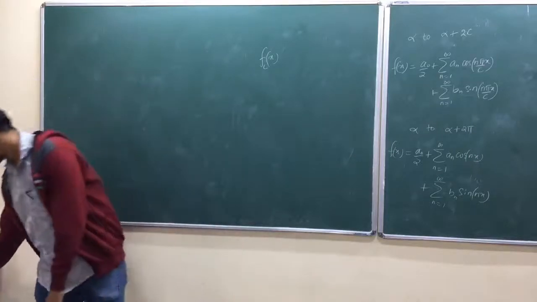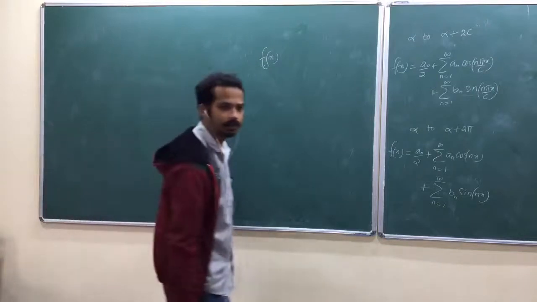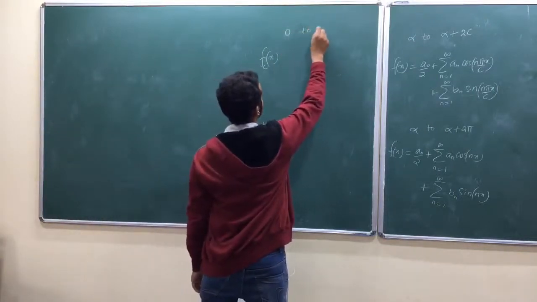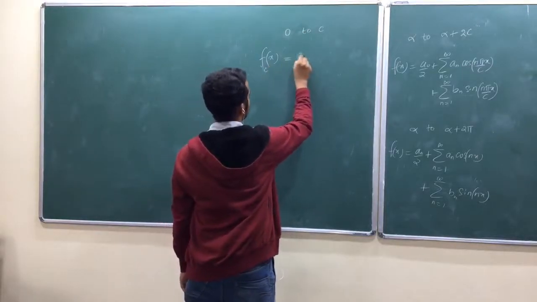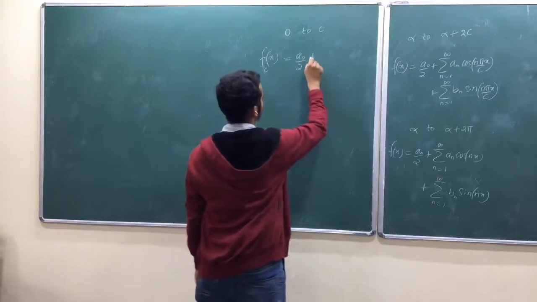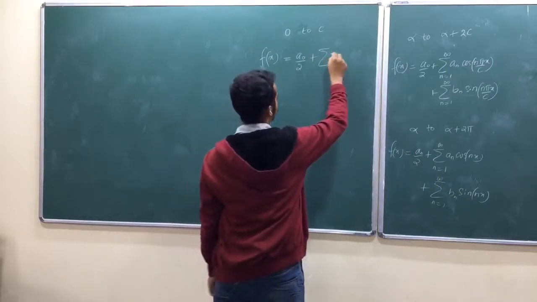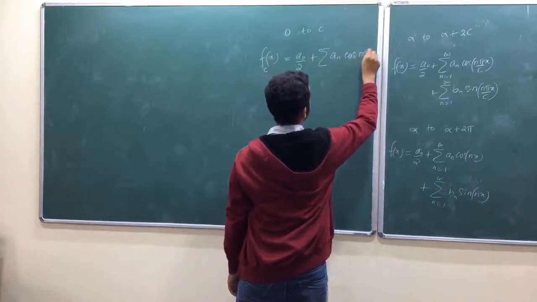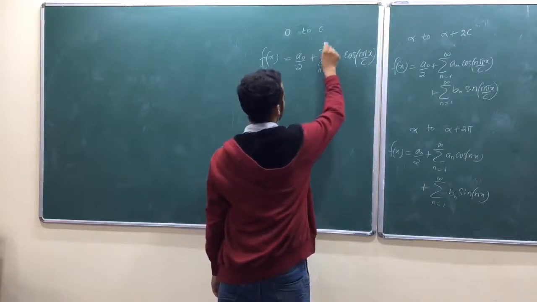We had to take interval 0 to c. So, if we have 0 to c, Fourier cosine series is equal to a naught by 2 plus summation over a n into cos n pi x by c, n equal to 1 to infinity.